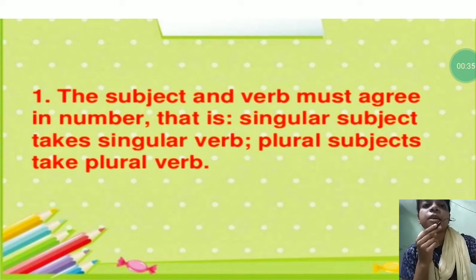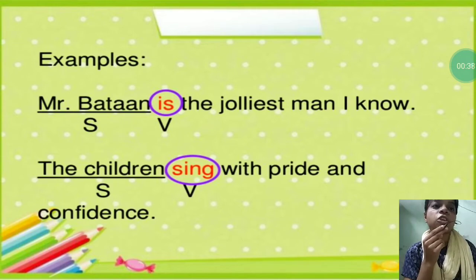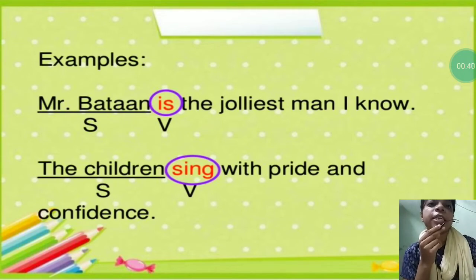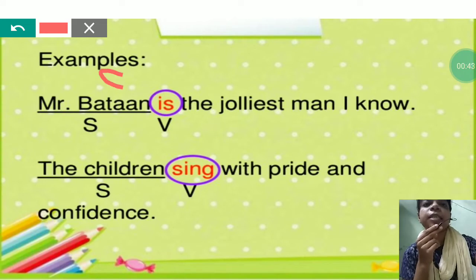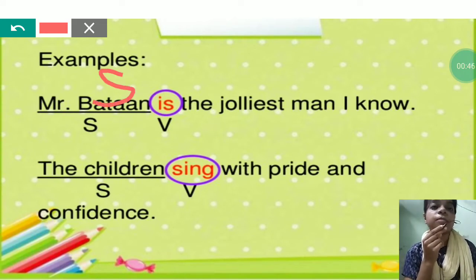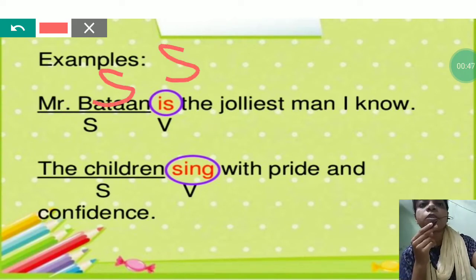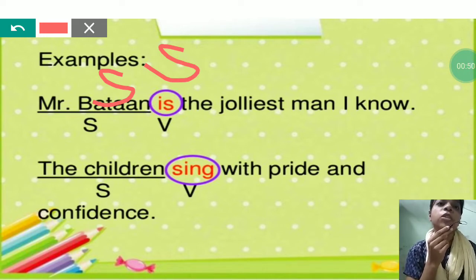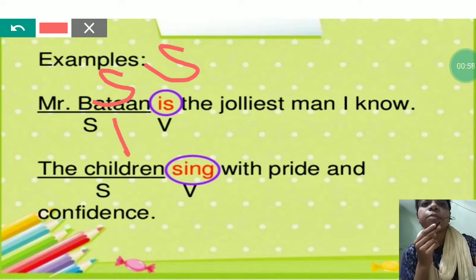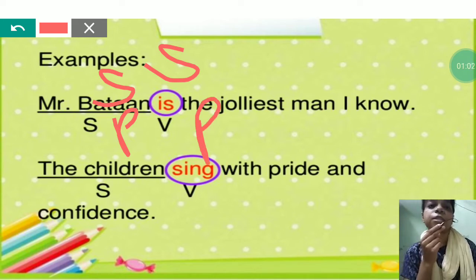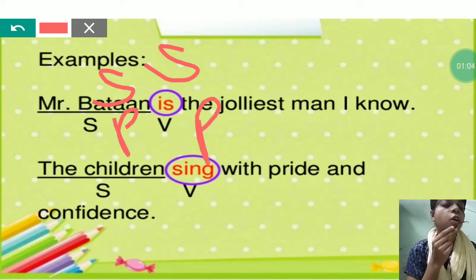For example, Mr. Batten is the jolliest man I know. Here you can see the subject Mr. Batten is singular and the verb is also singular. That means both subject and verb are singular. In the next sentence you can see the subject children is plural and the verb sing is also plural. The children sing with pride and confidence.